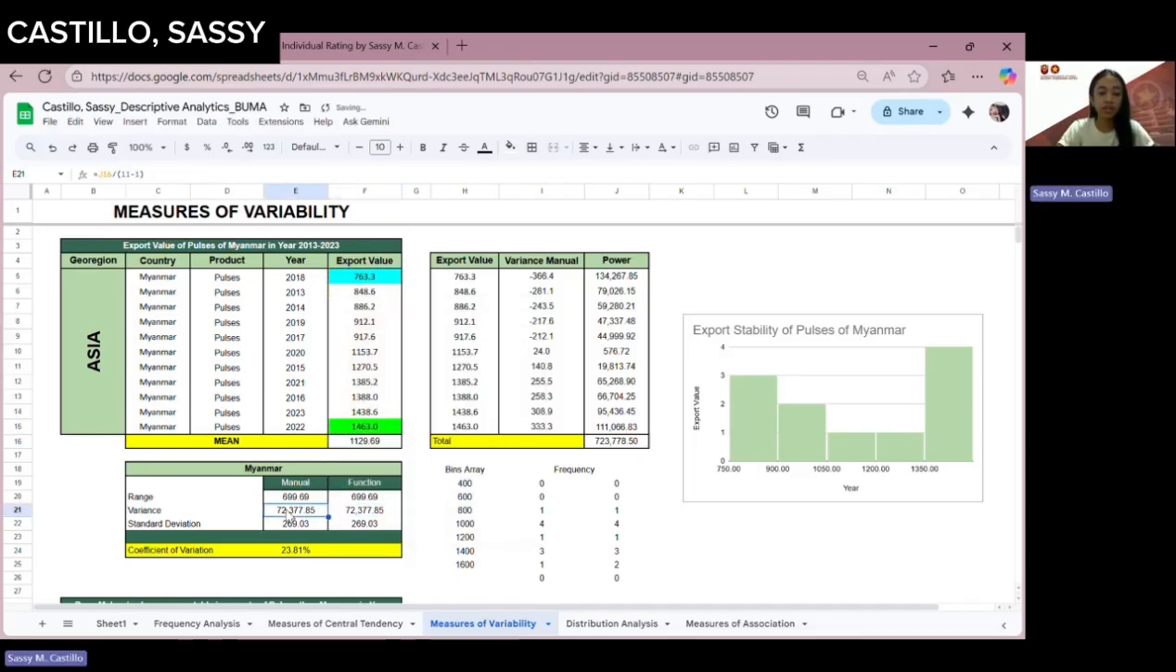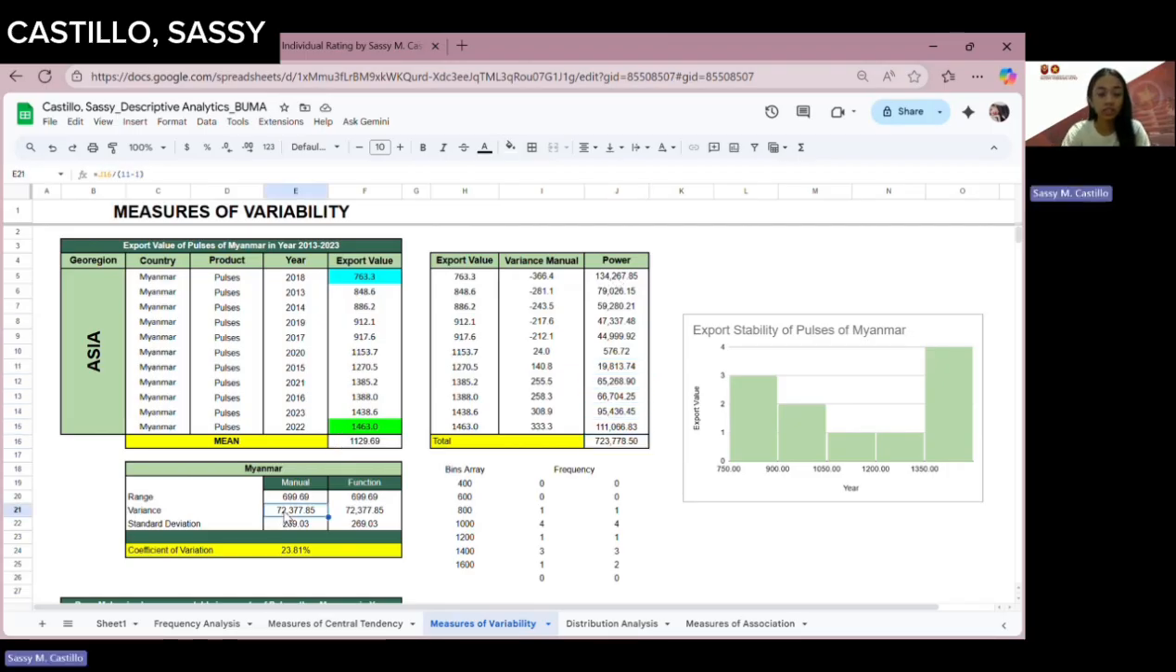All right, so for variance, first we have to get the total power. So how to get the total power? Variance manually starts with the export value minus our mean, which is our average of the export value. Once we get that difference, we should get the power: POWER, then open parentheses, our base, which is the difference, comma 2 for the exponent. That applies to each export value of each year. So once we have the total power, we can now proceed with the variance.